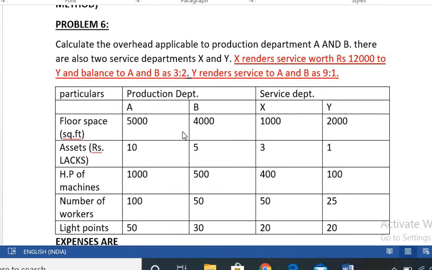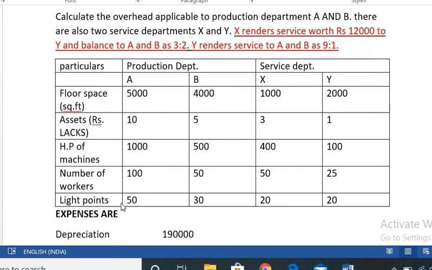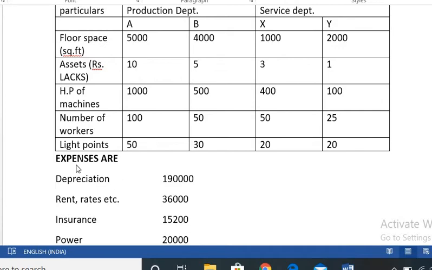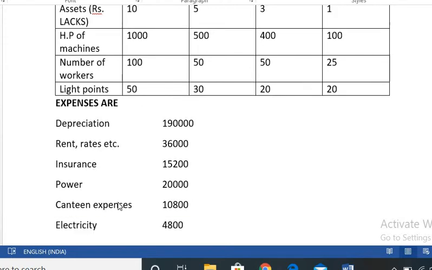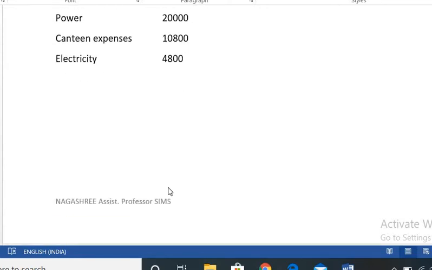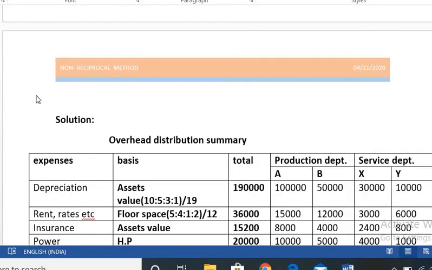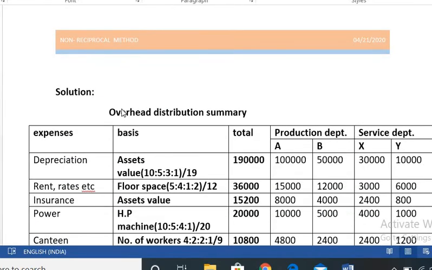So this is the related information, that is, the production departments A and B and service departments X and Y. It is given floor space, assets, HP of machines, number of workers and the light points. This is for the expenses: overhead expenses, depreciation, rent and rates, insurance, power, canteen expenses and electricity. Go through the first problem, then you can easily understand this method.